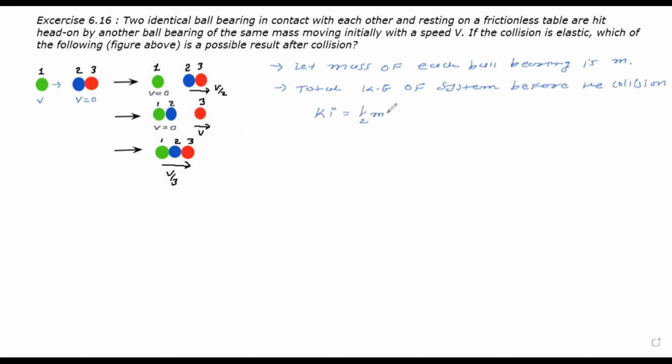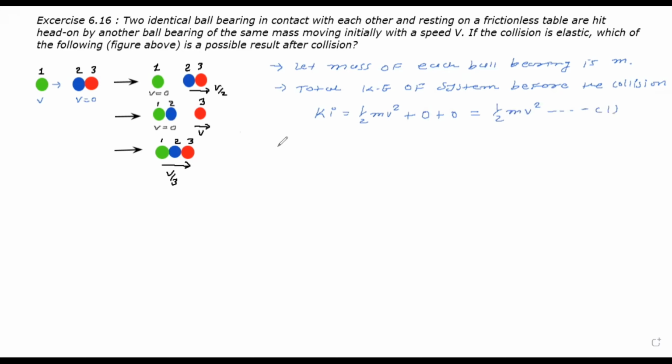So its kinetic energy is half mv square, plus the second and third ball bearings are at rest on a frictionless table, so their kinetic energy is 0. So the initial kinetic energy is half mv square. Let it be equation number 1.